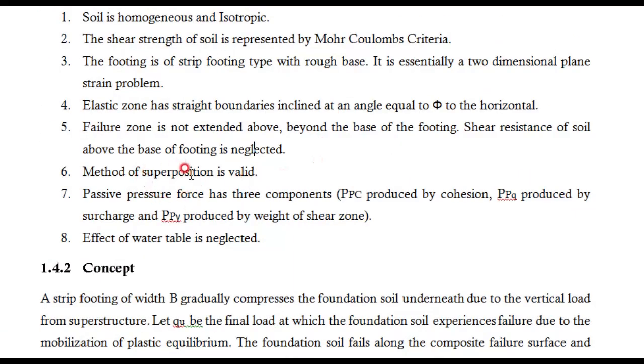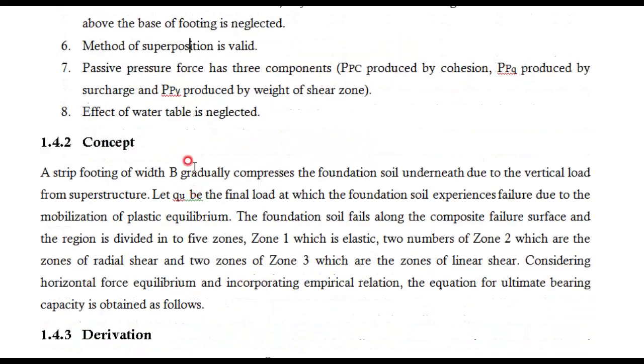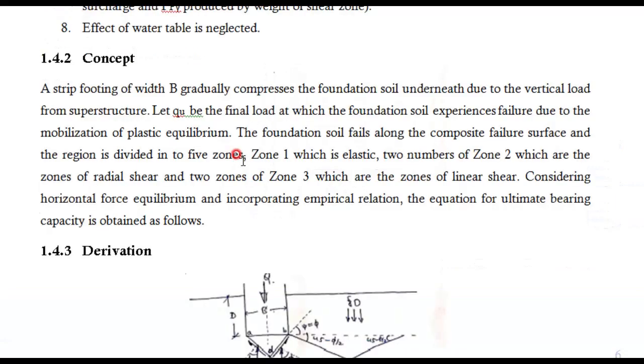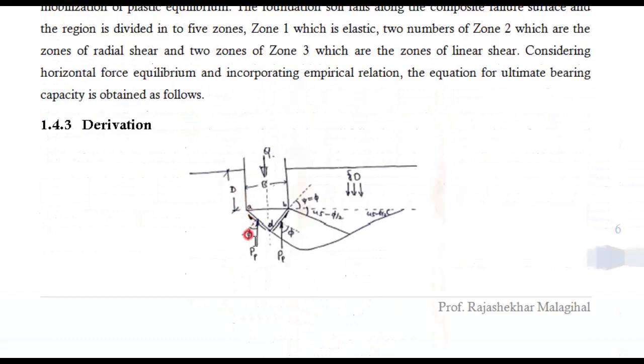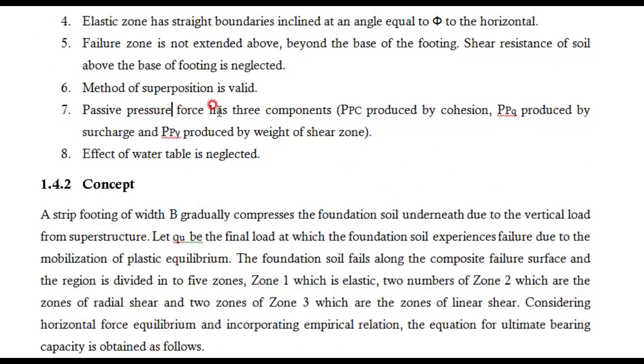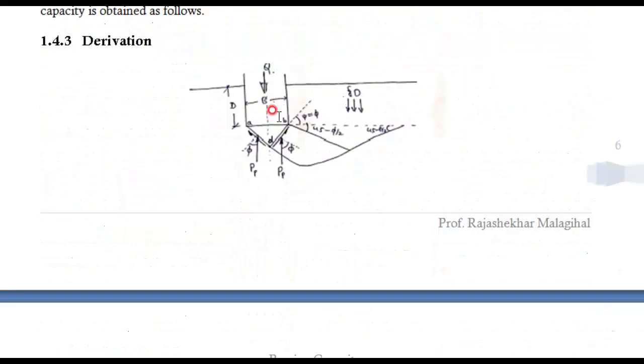Then the method of superposition is valid. Method of superposition means you can divide into small parts, study them individually, and sum up all the information at the end. That is possible in the theory. Then the passive pressure force has three components. Passive pressure means what? In the lateral earth pressure chapter we study earth pressure: active, passive and at rest.